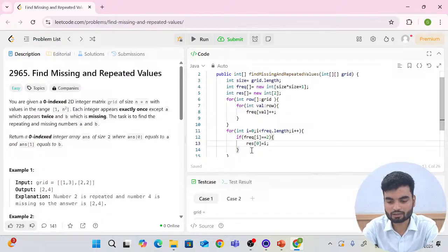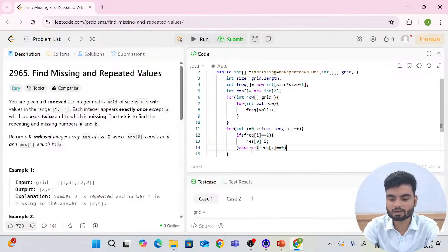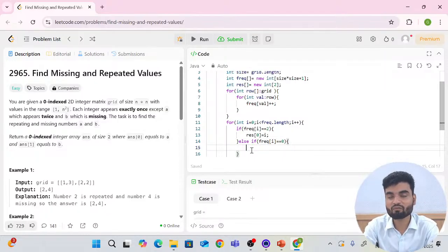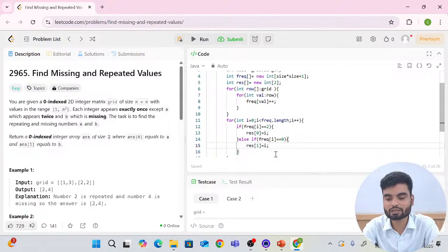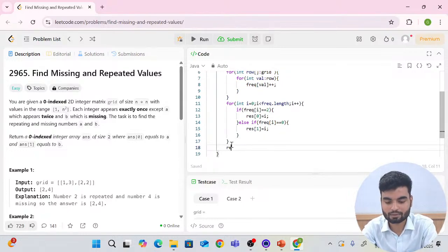If this is not the case, then we'll check the other case, else if. The other case is frequency of i is 0. If that is 0, it means that it is missing. If the frequency of a particular element is 0, that is missing, and where will we put that? On result index 1, right? And here I'll put the i. It will keep doing it, and then at the end I will return my result, right?